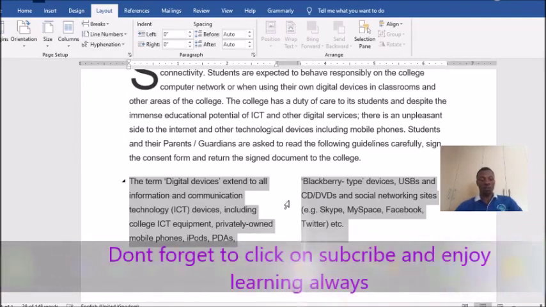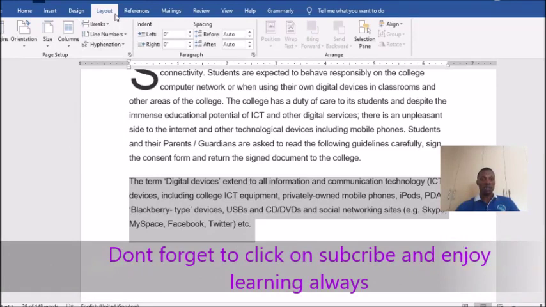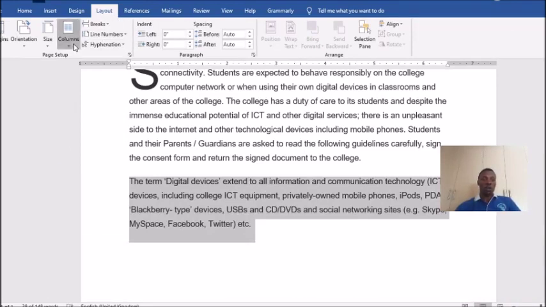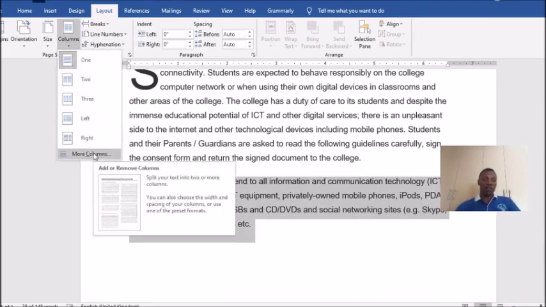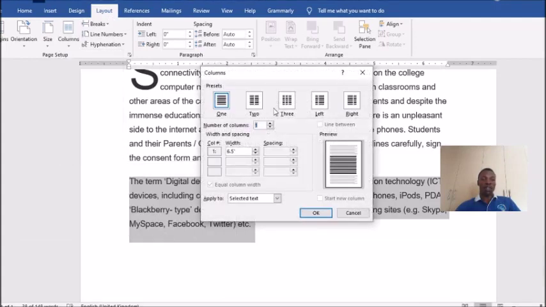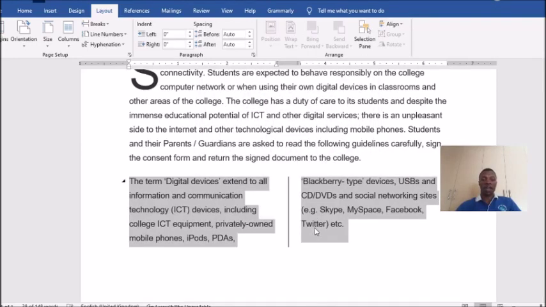So what you have to do is, after selecting, go to layout, columns, then first click on more columns, select 2 columns and look for line between. If they have given you some spacing measurements, please come here and adjust accordingly. But now we don't have, we just have to insert a line in between. So you click there.